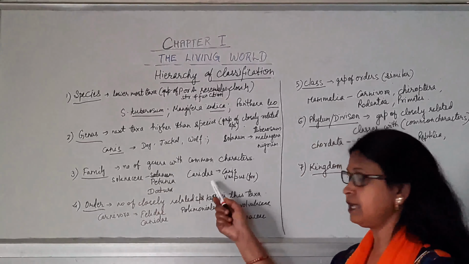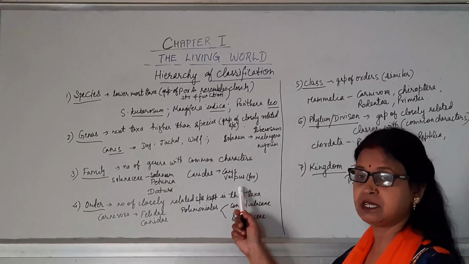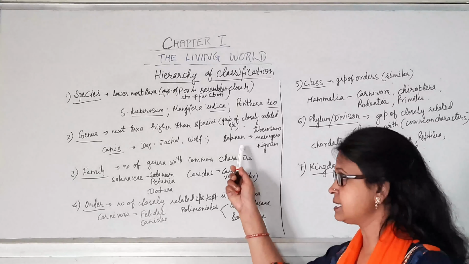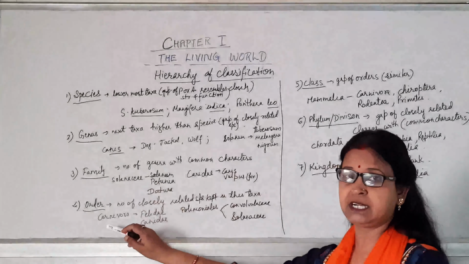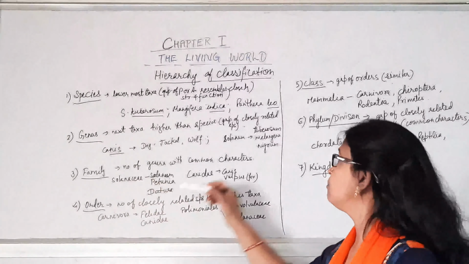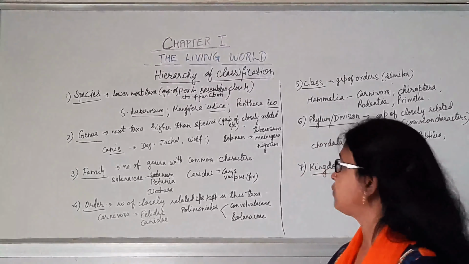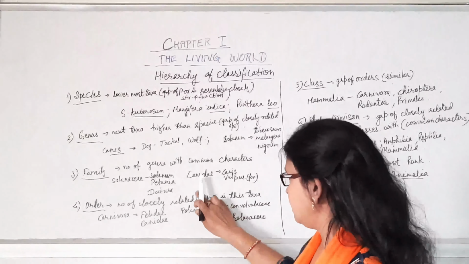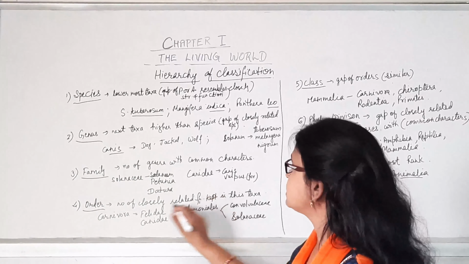One more example we can take is Canidae. This is the family which includes Canis as well as Vulpes. So we can see that closely related genera having common characters are kept in the next hierarchy, that is family. Now we will proceed towards the next taxa, that is order, which is present just above the family and below the class. A number of closely related families are kept in this taxa, which is known as order.